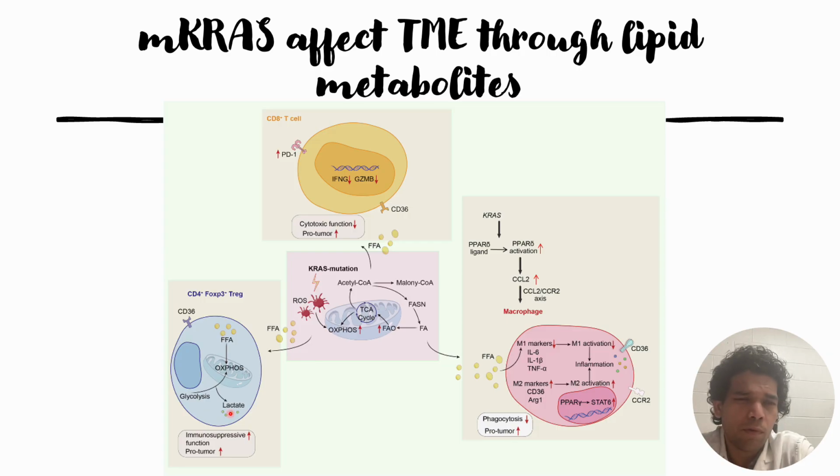And for the CD4 plus FOXP3 T regulatory cells, it has a role towards lactate formation. So instead of following the glycolysis pathway, it will go through lactate formation, and that will help these T regulatory cells to suppress or inhibit the other activated T cells.